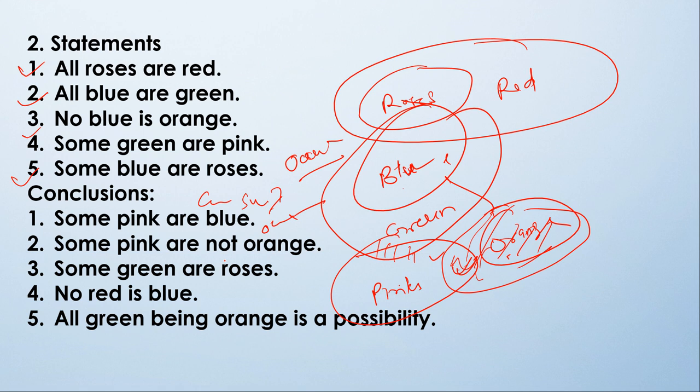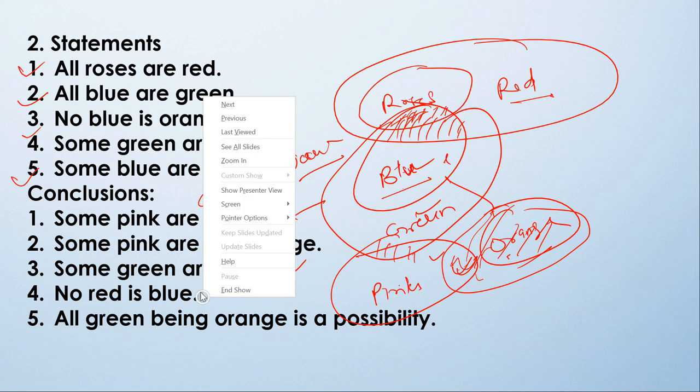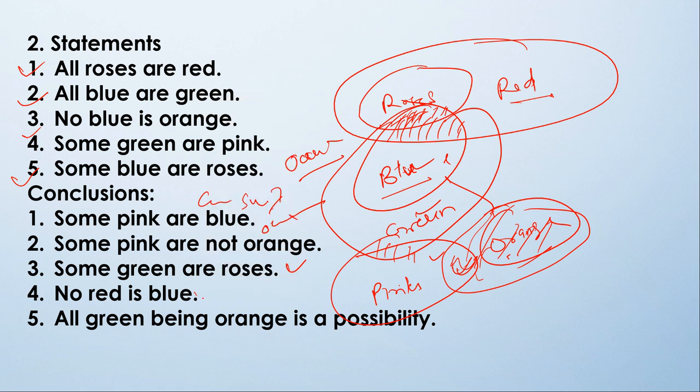Now some green are roses. Where is green? Green and roses. Yes, this is correct because this part of green is roses. Now no red is blue. Here is red and here is blue. So yes, this is incorrect, because this part of roses is blue also, that is also green. So yes, no red is blue is not following.